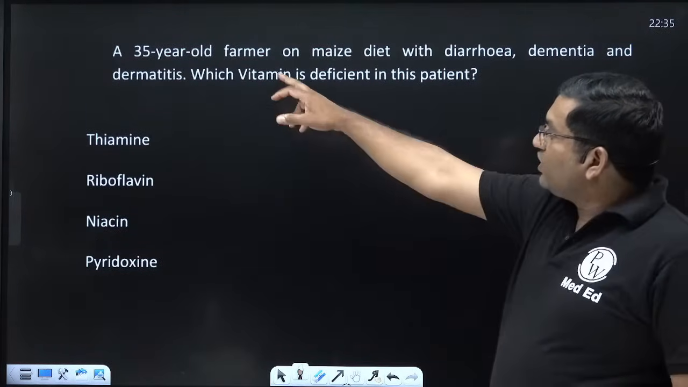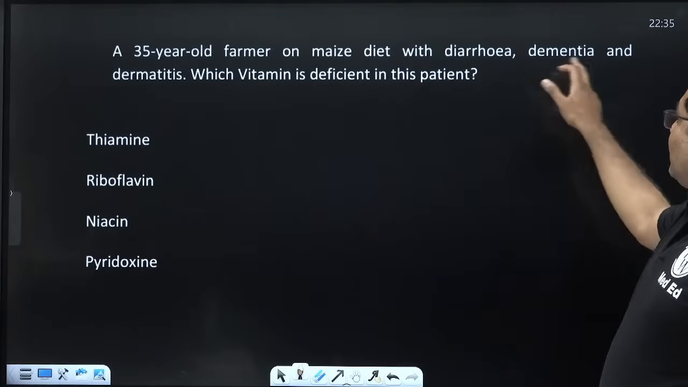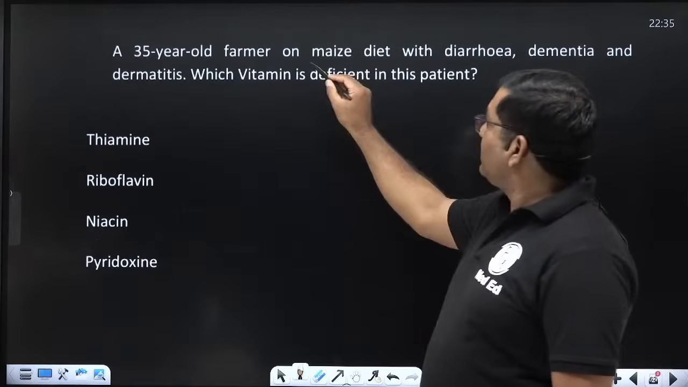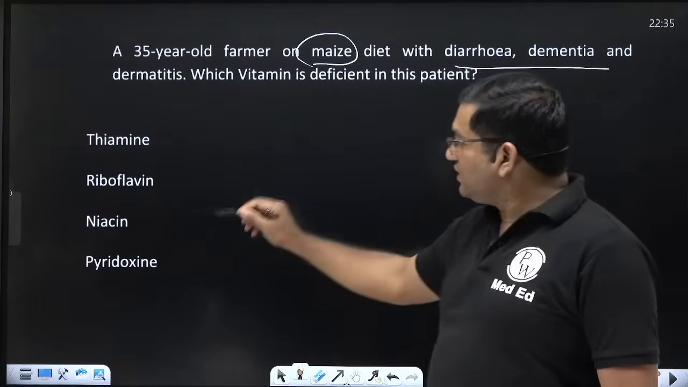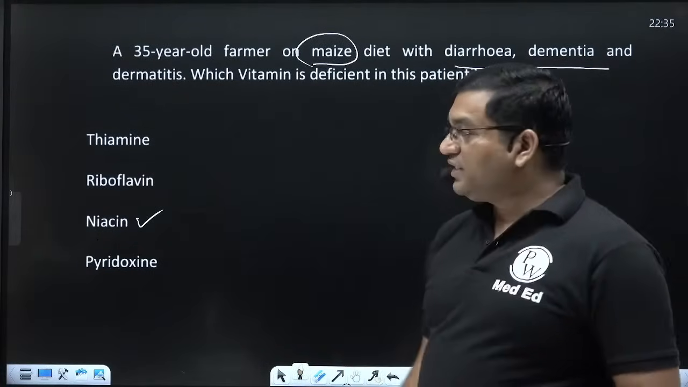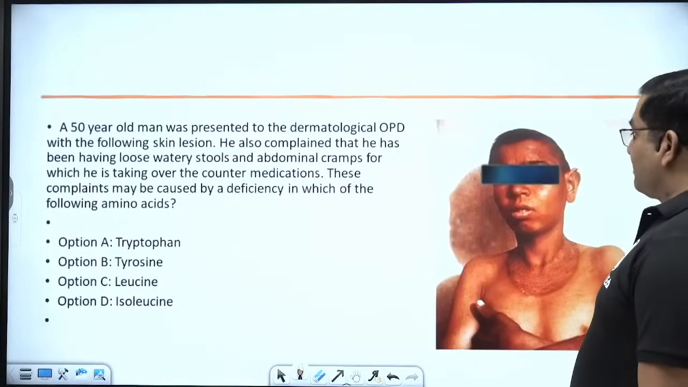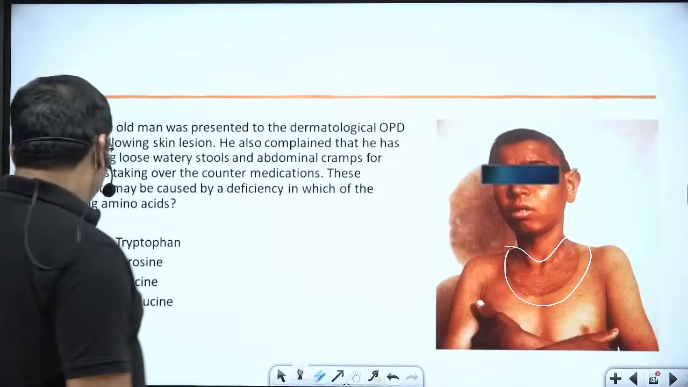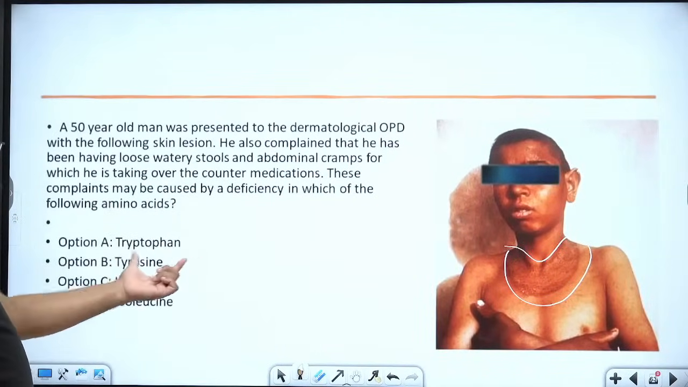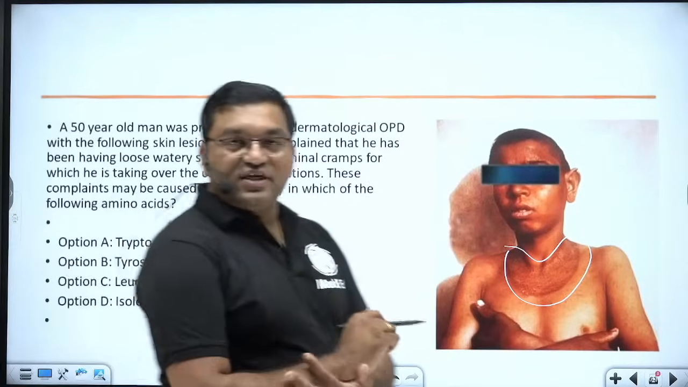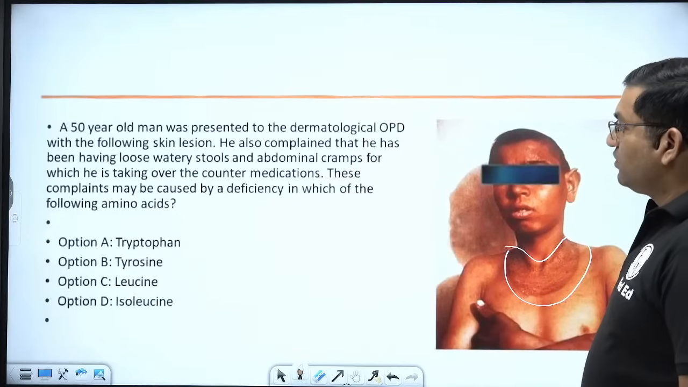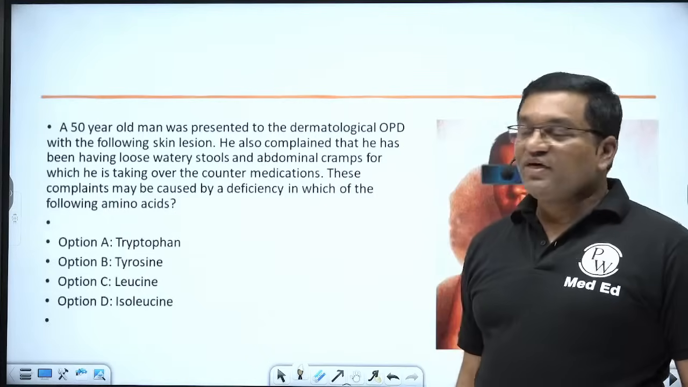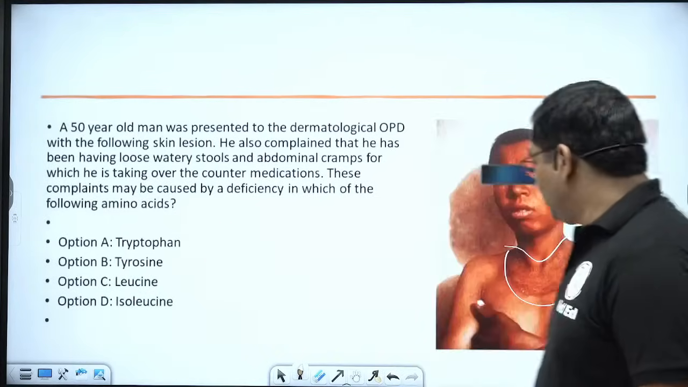A 35-year-old farmer on maize diet with diarrhea, dementia, and dermatitis. Which vitamin is deficient in this patient? So it is maize, diarrhea, dementia, and dermatitis. Classical 3Ds. So it is niacin deficiency. See, this is Casal's necklace dermatitis. तो अभी ये मैं पढ़ूंगा नहीं. So it is related with the tryptophan. These complaints may be caused by deficiency in which of the following amino acids? The answer is tryptophan.